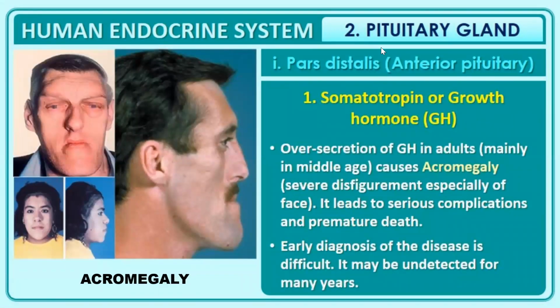If oversecretion of growth hormone takes place in adults, mainly in the middle age, it will cause acromegaly, that is severe disfigurement, especially of the face. And it leads to serious complications and may lead to premature death as well. Early diagnosis of this disease is difficult. It may be undetected for many years.